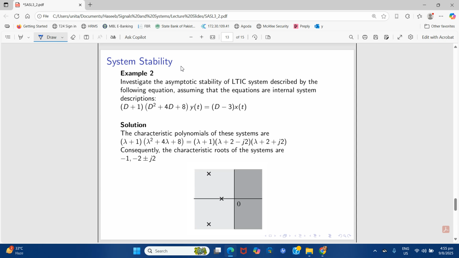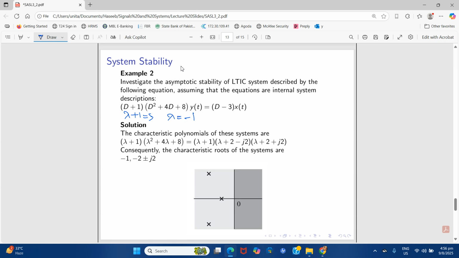So now in example 2, investigate the asymptotic stability of the linear time invariant system described by the following equation. Very simple, what you need to do, you just first replace the D with lambda, and then you need to find the roots. So here you can see you are getting lambda equal to -1.